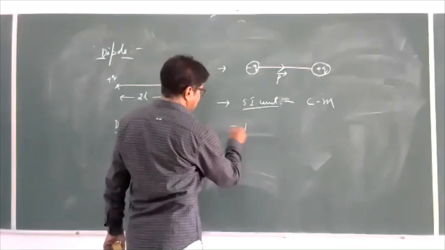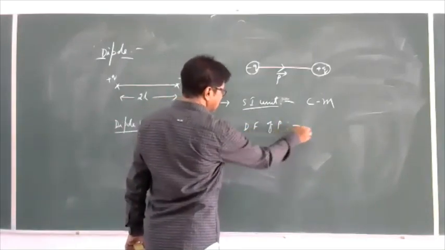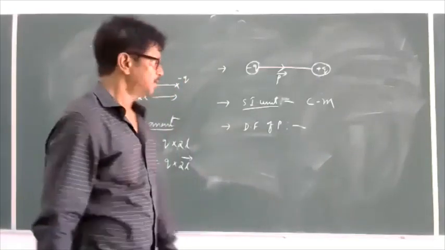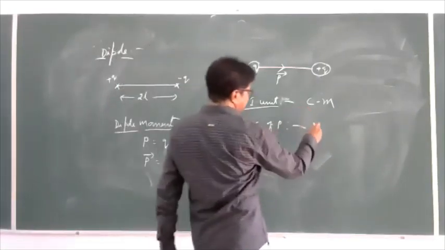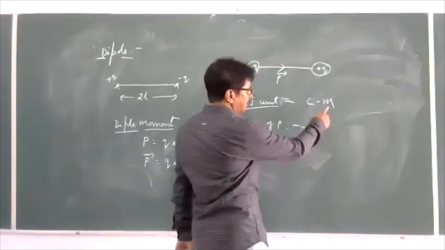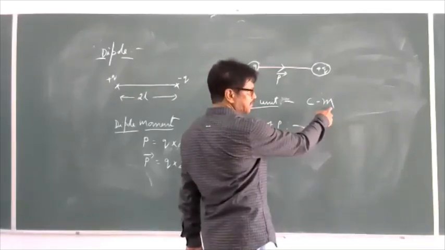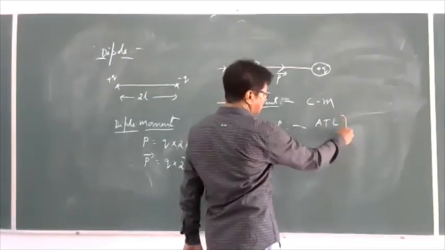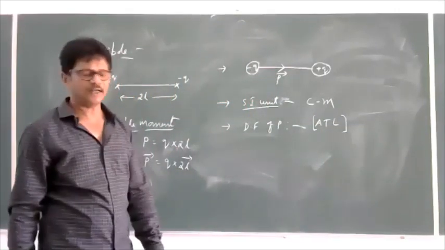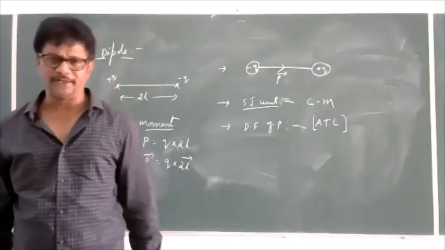What is its dimensional formula? What is the dimensional formula of dipole moment? The dimensional formula of the charge is AT, and meter represents length. The dimensional formula for the length is L. So ATL is the dimensional formula of dipole moment.